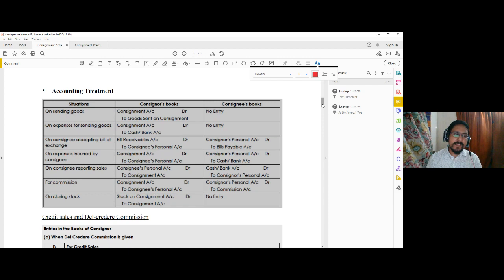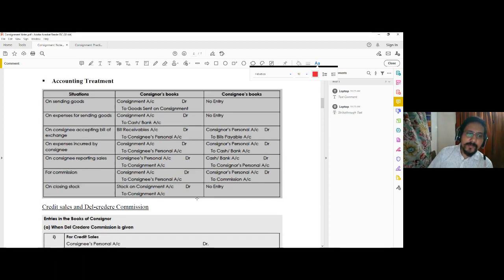Finally, if there is any closing stock, then stock on consignment account is debited to consignment, because this stock is actually adjusted against the goods sent, so that will be recorded on the credit side of the consignment. If there is any abnormal loss, the normal loss no recording is done. If there is any abnormal loss, then abnormal loss account is debited to the consignment account, and the net loss is charged to the PL. Now the valuation of abnormal loss and stock on consignment are more or less similar.